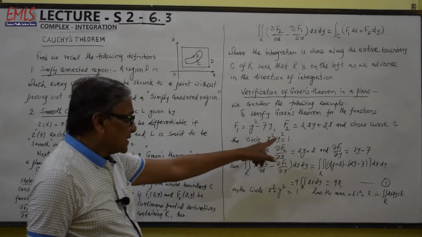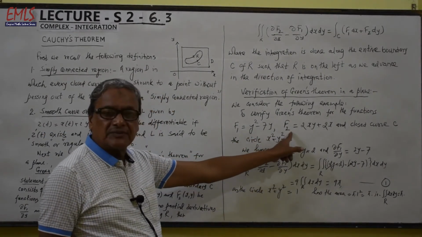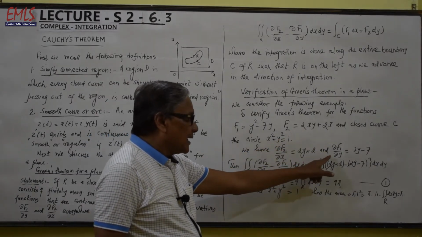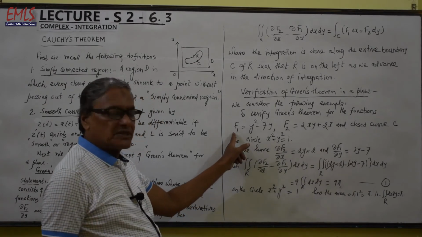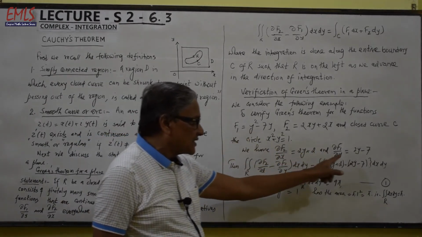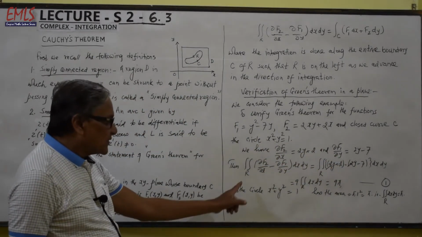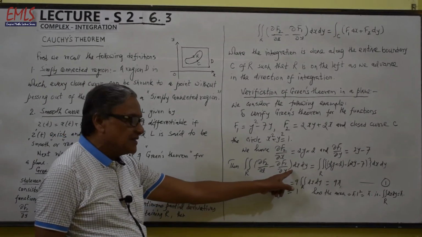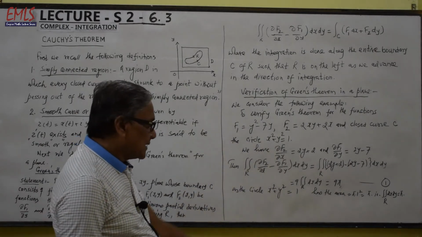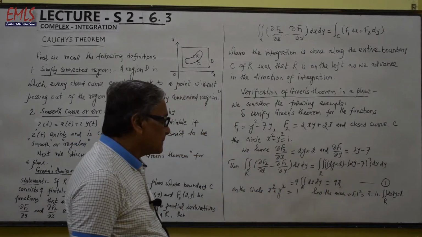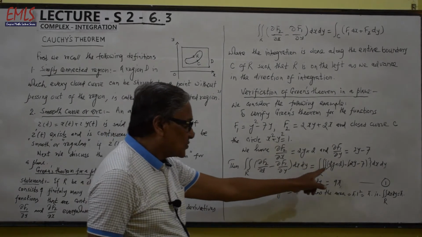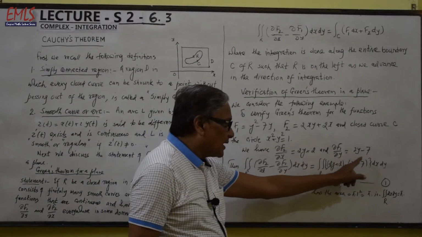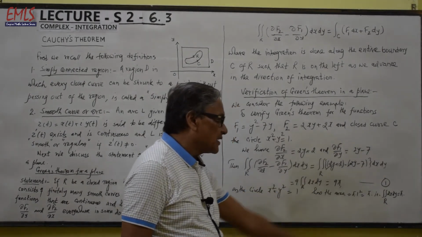We have ∂f2/∂x, its partial derivative with respect to x, this will be 2y plus 2, and ∂f1/∂y, its partial derivative with respect to y, this will be 2y minus 7. So the surface integral over R of (∂f2/∂x minus ∂f1/∂y) dx dy will be equal to the surface integral over R of (2y plus 2 minus 2y plus 7) dx dy.